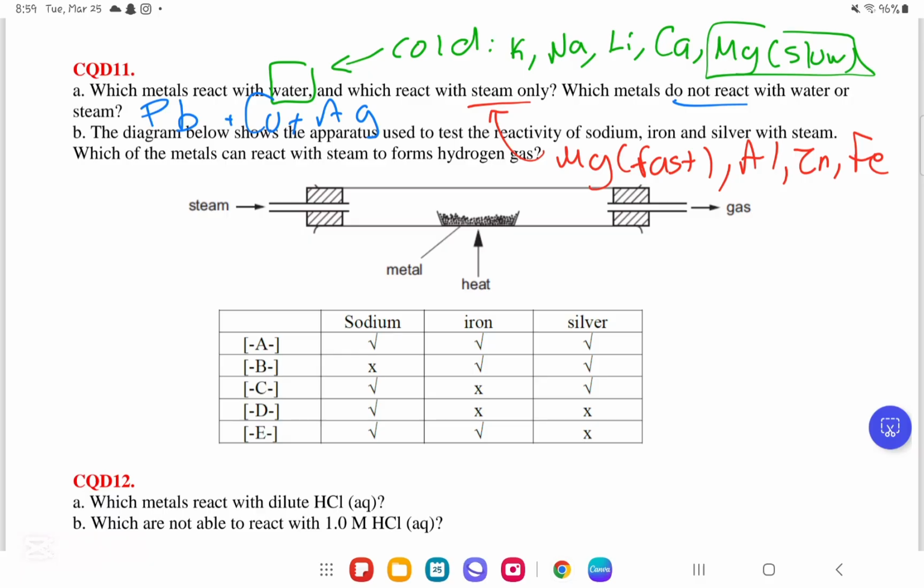Which of the metals can react with steam to form hydrogen gas? Based on what we discussed above, which of the following will react with steam or water? Steam or water will give you the same results, okay? To form hydrogen gas. First of all, we know that these 3 will not form hydrogen gas. So we look, which of these 3 is found here? Silver is found here. So for sure, silver is not gonna be able to form hydrogen gas. Whereas we know sodium and iron will for sure be able to form hydrogen gas. So the answer is E.